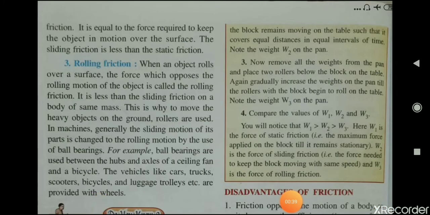It is equal to the force required to keep the object in motion over the surface. That is, sliding friction is equal to the force required to keep the object in motion over the surface. The sliding friction is less than the static friction. Okay.